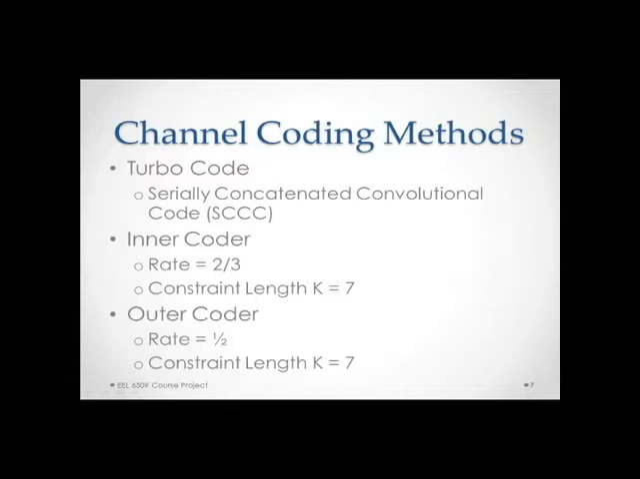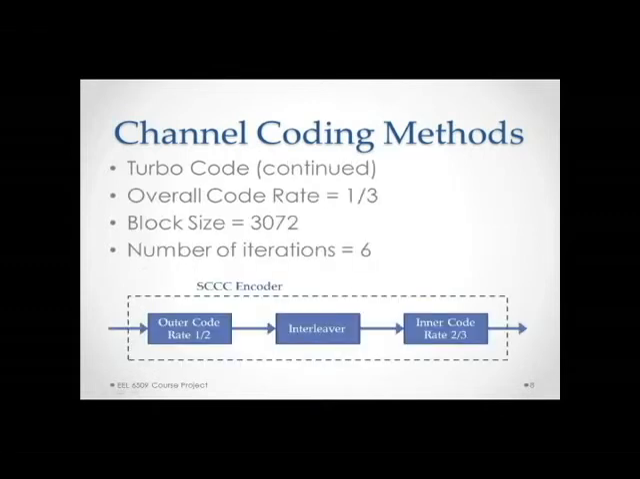For the turbo code, I used a serially concatenated convolutional code. The inner coder was a rate 2/3 code with constraint length K equals 7. The outer coder was rate 1/2, constraint length 7. The overall code rate of the turbo code was one third. The block size was 3072, and the number of iterations was 6. An example of the SCCC encoder is shown below.